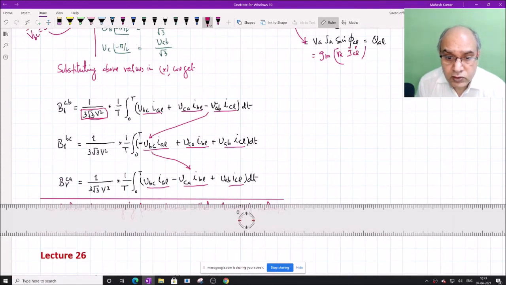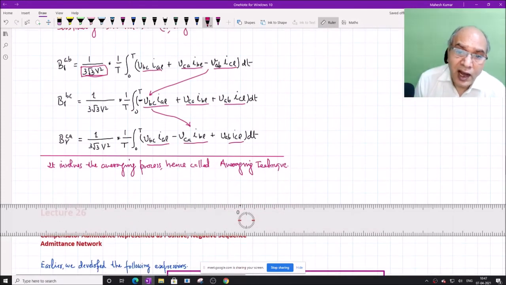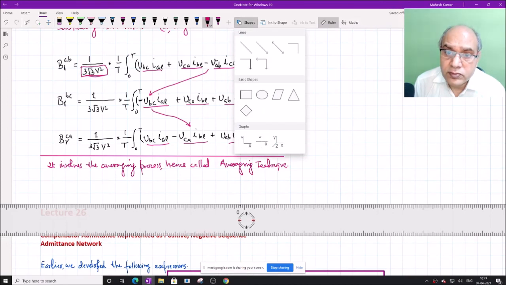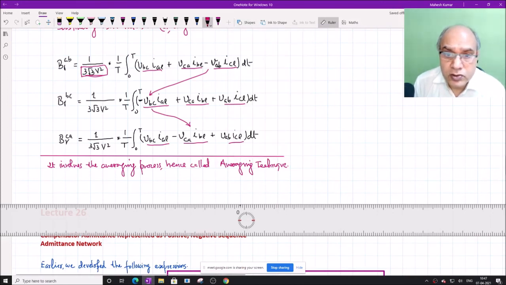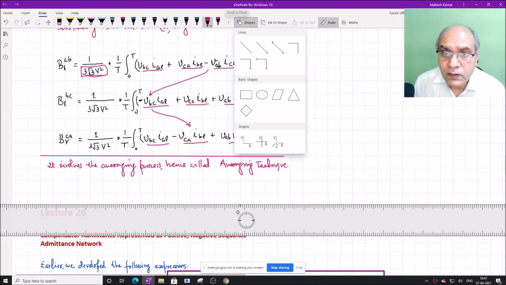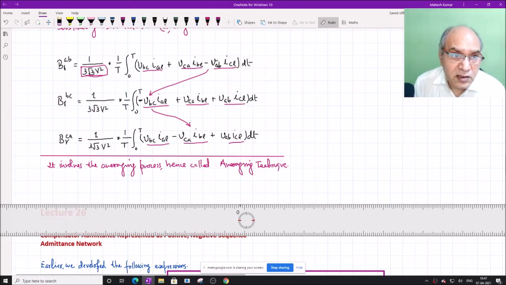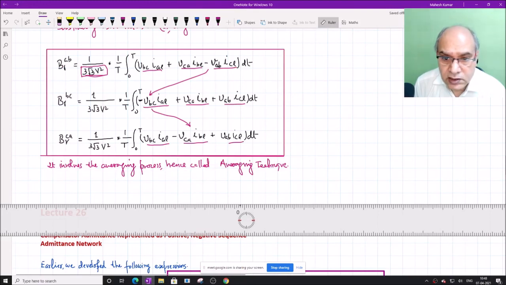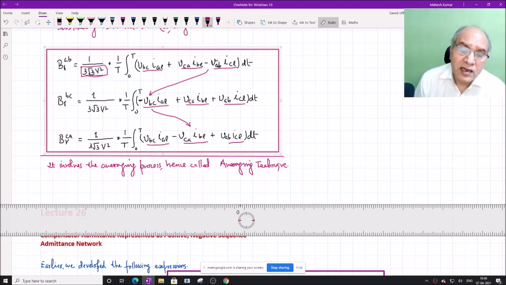So these expressions are based on the averaging technique, because the averaging principle is involved in these expressions, and therefore these expressions are used to compute the compensator susceptances over a cycle.